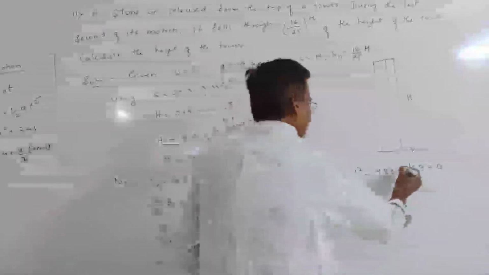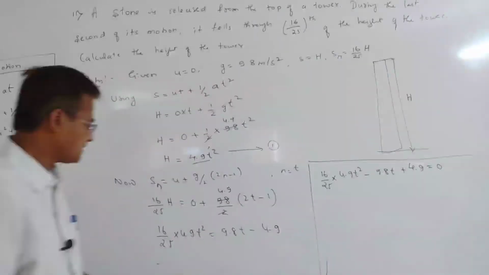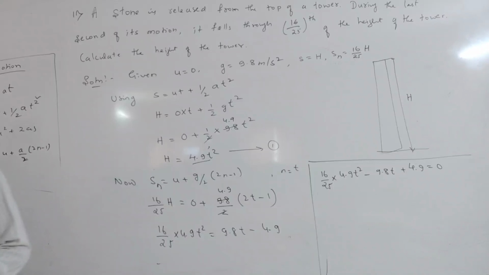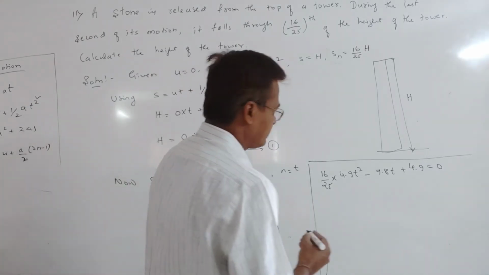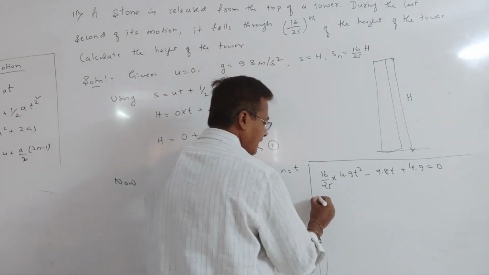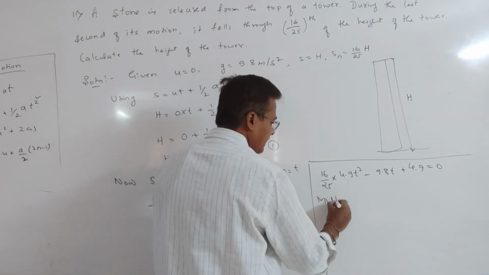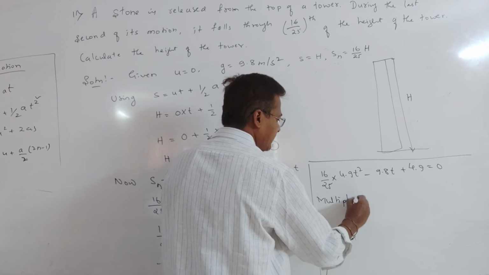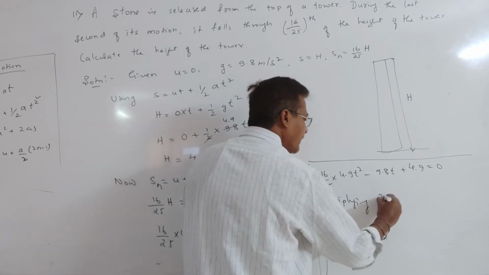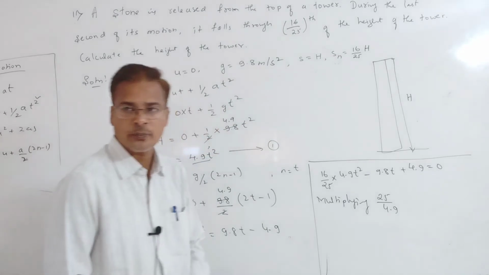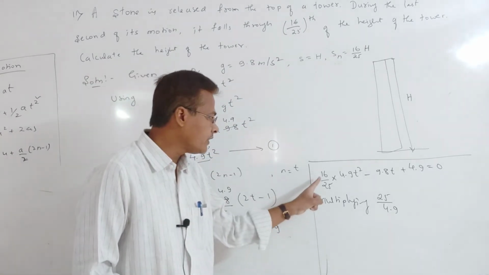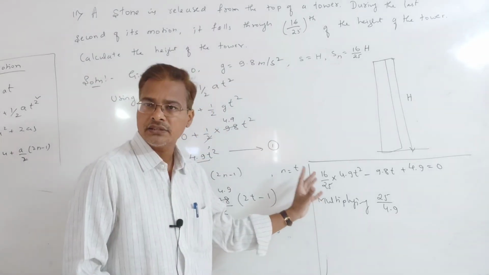This side, no? When shifting this side, it is a plus 4.9. Yes. Now we are multiplying this equation by 25 by 4.9, 25 divided by 4.9, because we require the even numbers.